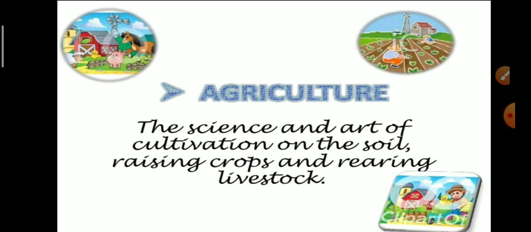What is agriculture? The science and art of cultivation on the soil, raising crops and rearing livestock. Agriculture is the primary and the oldest activity practiced by humankind. It provides 90% of our food and beverage requirements, the bulk of our clothing fiber, and a large amount of raw material. For raw material, we are dependent on agriculture. So, this is all about agriculture.